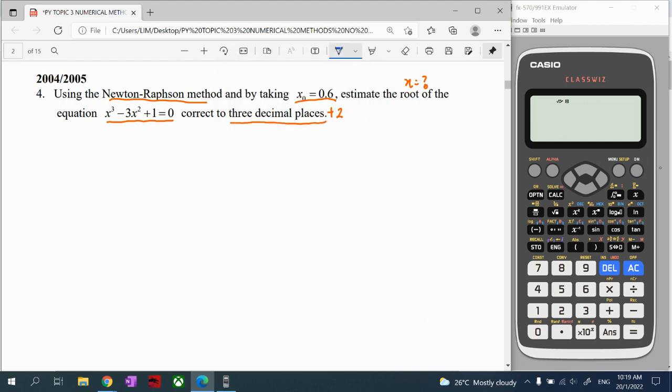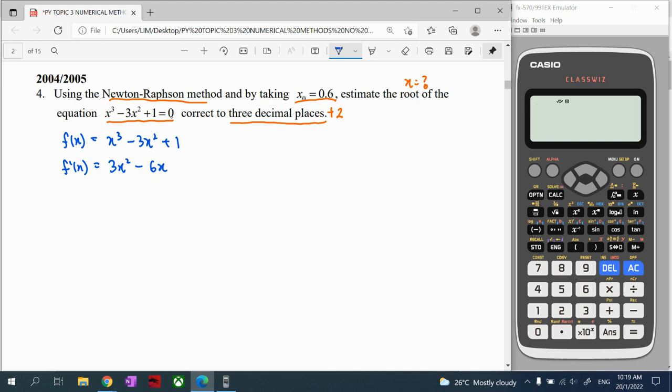For the Newton-Raphson method, first we have to find our function. This is an equation, not yet a function, but when this equation equals 0, we can assume it is a function already. It's a cubic function, a polynomial function. Then from our function, we differentiate: power comes down front, power minus 1, and the constant differentiates to 0.